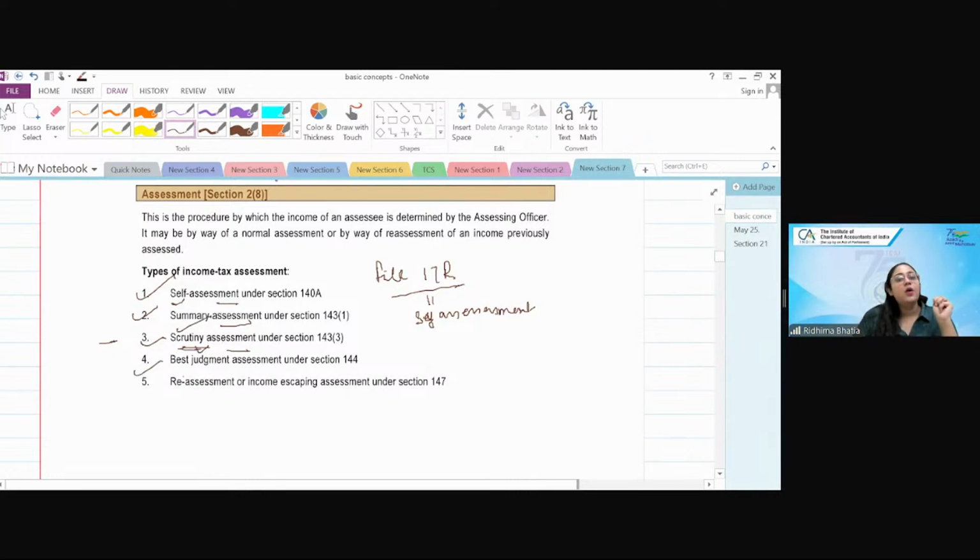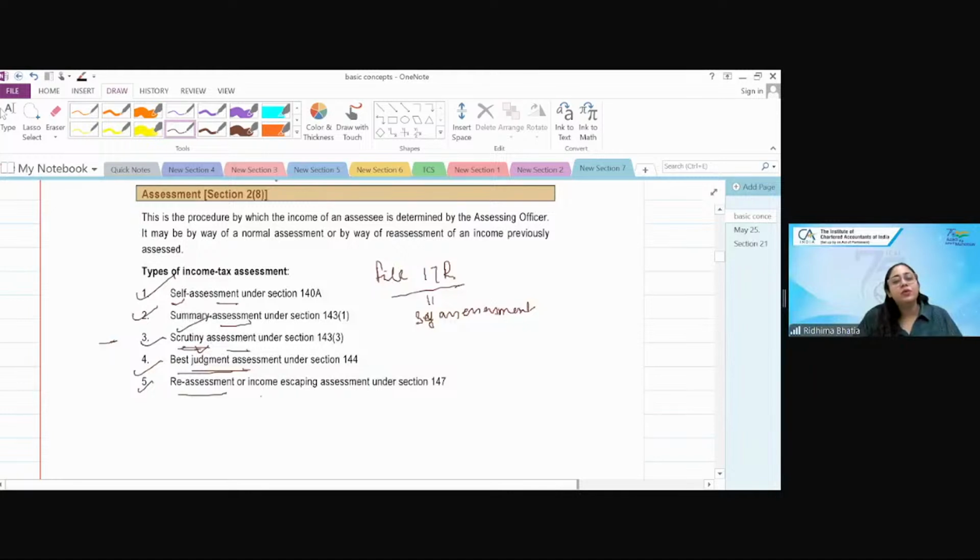Now another type of assessment is best judgment assessment. As the name suggests, best judgment assessment means the assessing officer is assessing through their best knowledge. The assessing officer does not have the complete information, and you as an assessee did not cooperate with them. Now they will be doing it as per their own will and wish. That is called best judgment assessment.